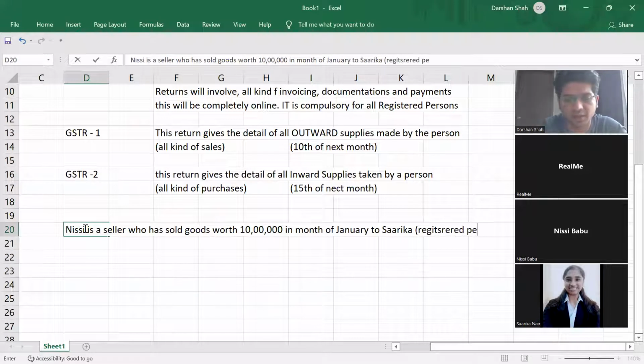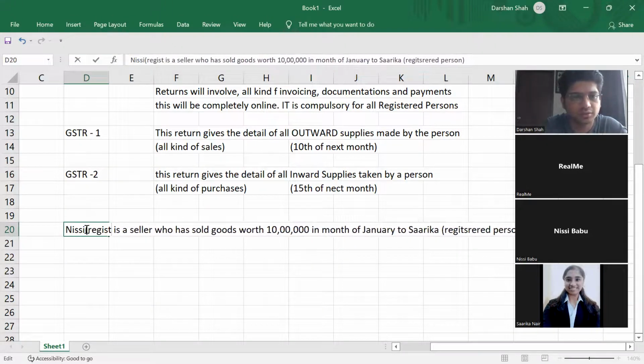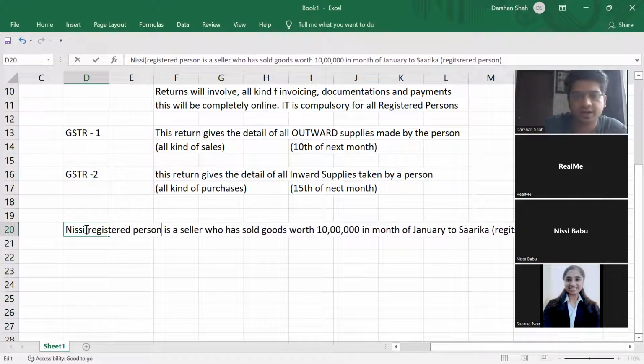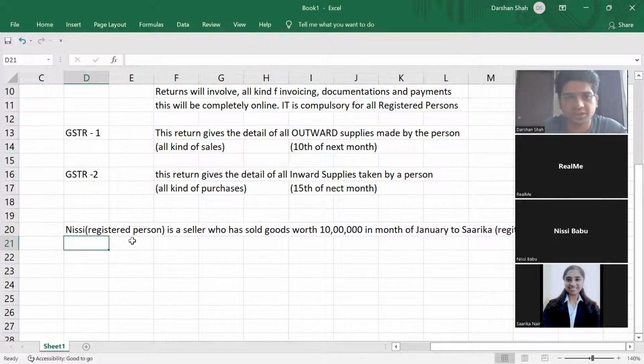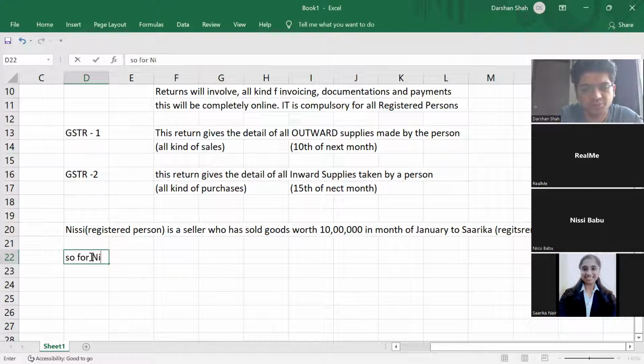Both are registered persons. Nisi is a registered person, and Sarika is also a registered person. So Nisi is a seller who has sold goods worth 10 lakh in the month of January to Sarika, who is another registered person.